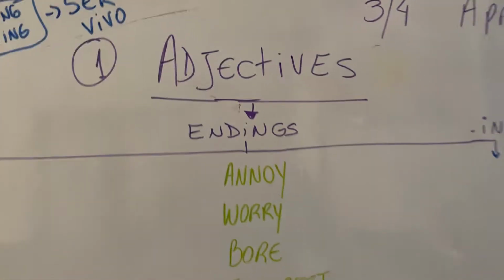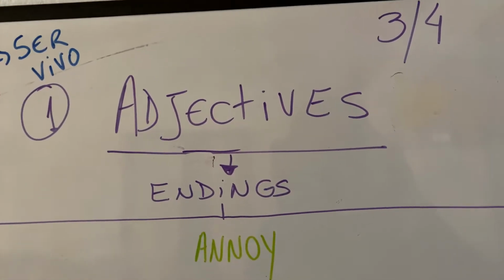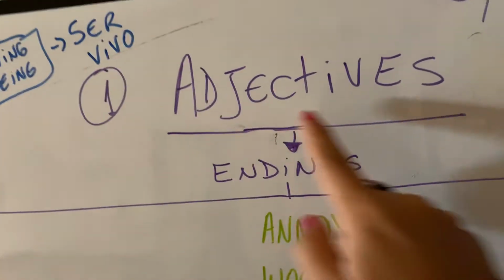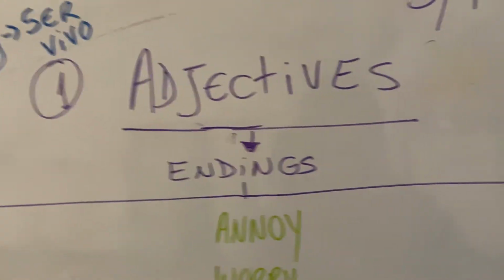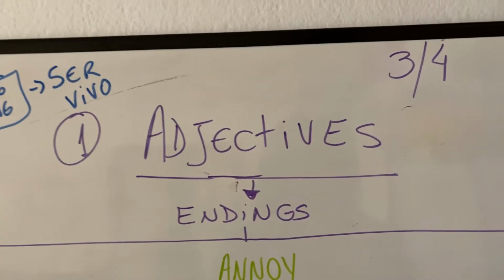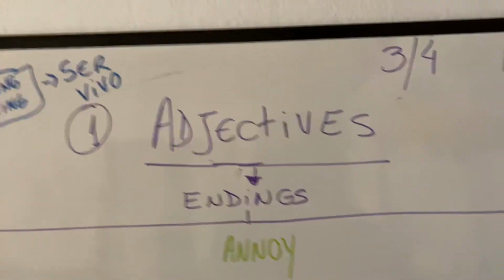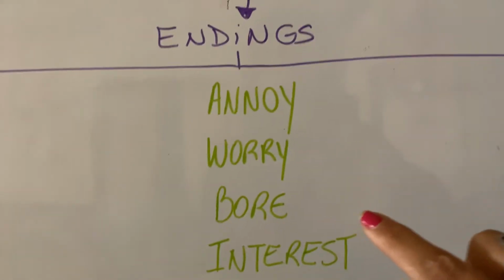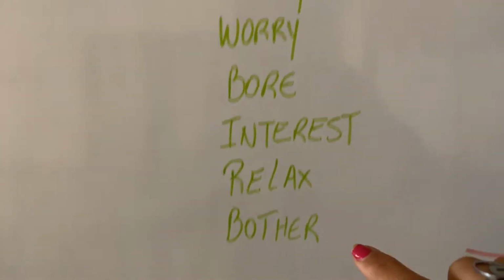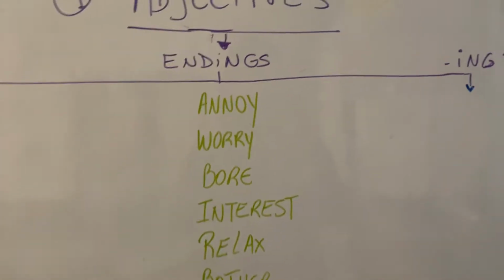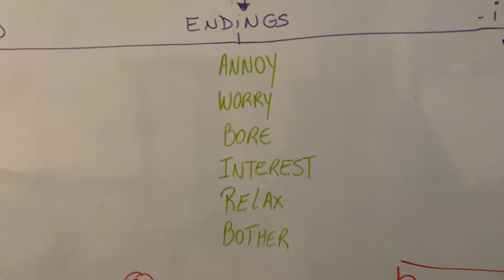I'll switch the camera, yeah? So here we have adjectives, right? What do we have to consider about adjectives? The endings, las terminaciones, the endings. Remember that adjectives can come from verbs or nouns, right? Such as annoy, worry, bore, interest, relax, bother. Those are the examples that I have prepared for today.